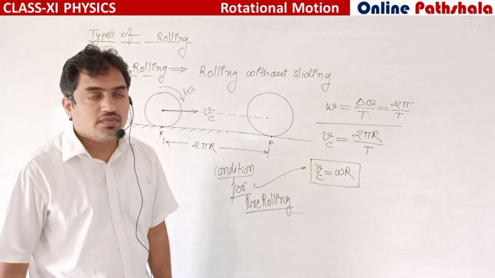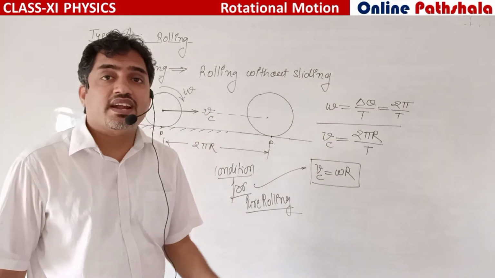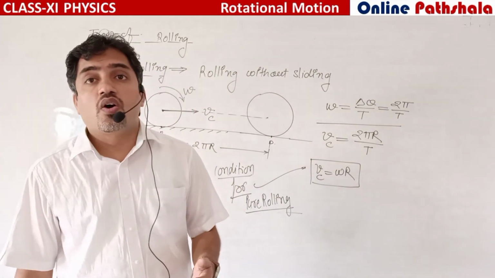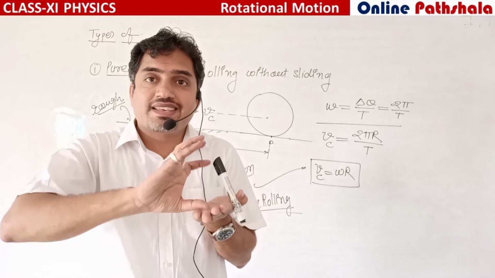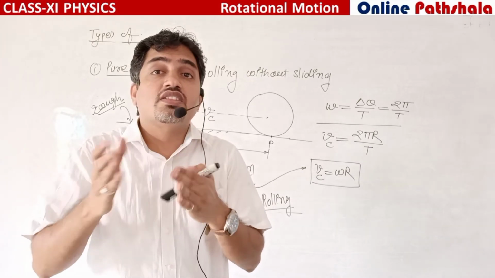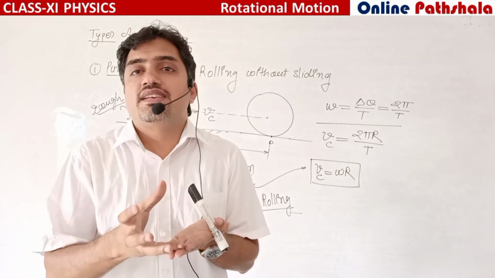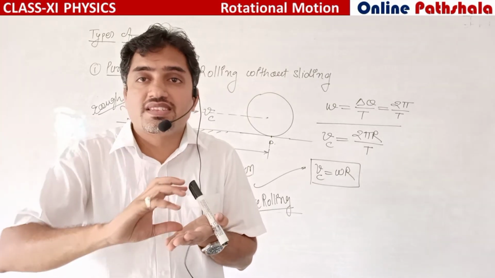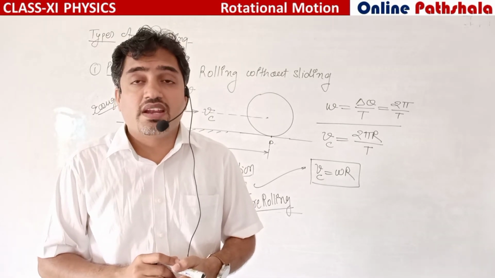Now if this Vc, the velocity for the translatory motion, is greater than omega r, then this spherical ball or circular disc or body will start sliding on the surface.